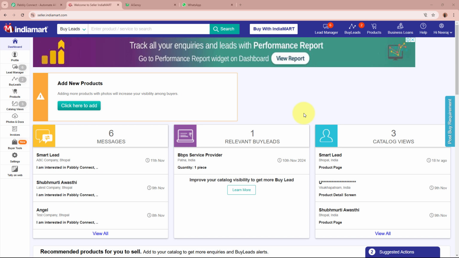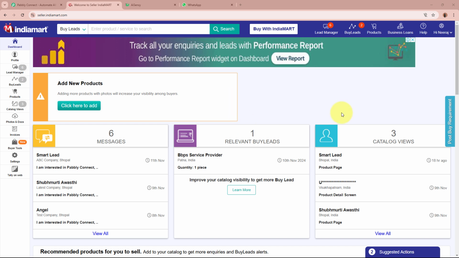And WhatsApp is an ideal channel to reach out to my leads quickly and build a direct connection with them. However, manually responding to each lead that is generated is time consuming and can lead to missed opportunities. So to solve this, I have set up an automation that streamlines this entire process.